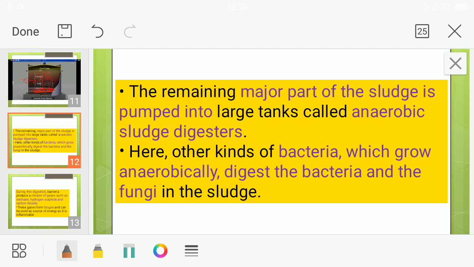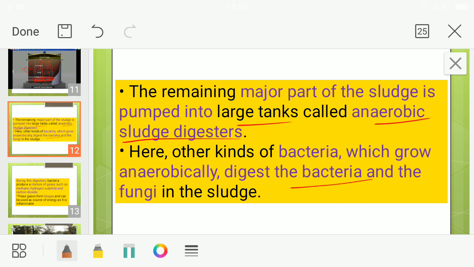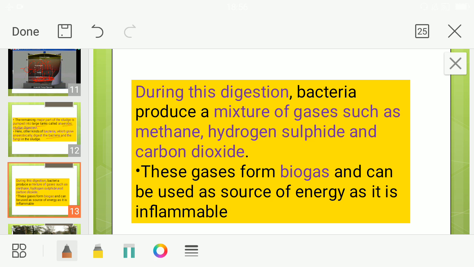Yes. So the remaining part of the sludge is pumped into what? Large air tanks. What do we call them? Anaerobic sludge digester. Here other kind of bacteria which grow anaerobically digest the bacteria and the fungi in the sludge. Okay. And during this digestion, bacteria is producing a mixture of gases like methane, hydrogen sulfide and carbon dioxide. These gases form what? Biogas, and can be used as an energy source as it is inflammable.